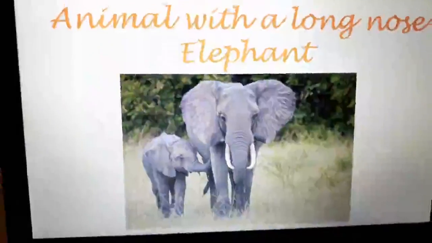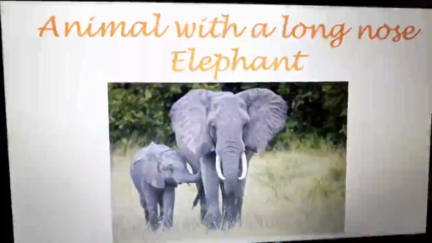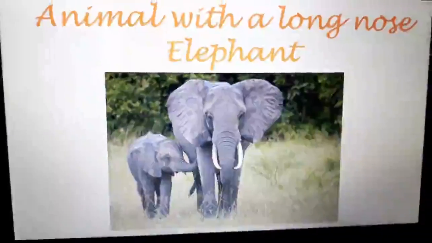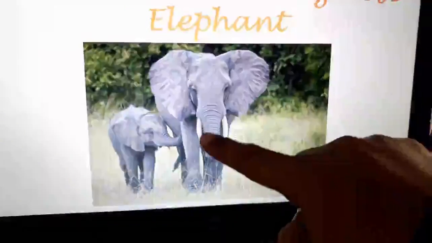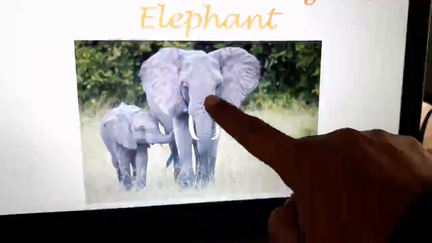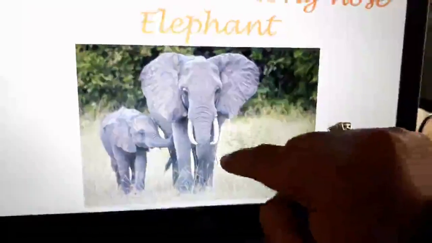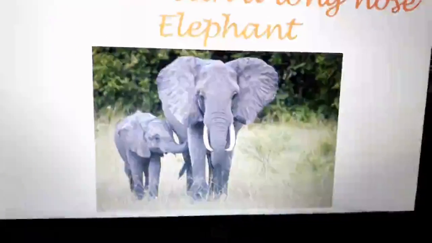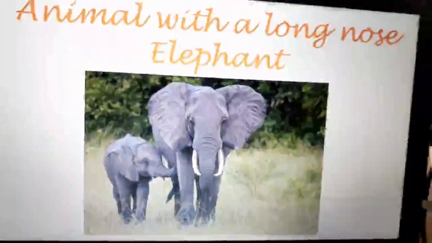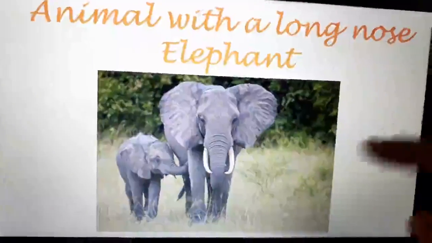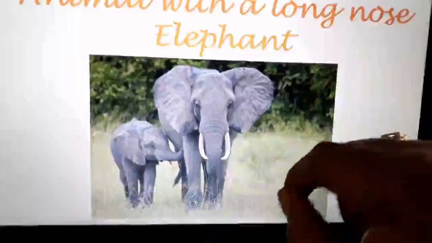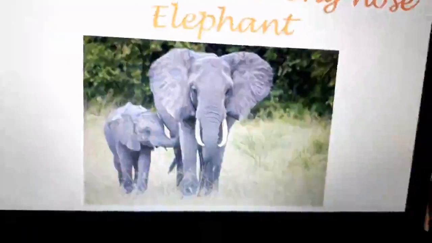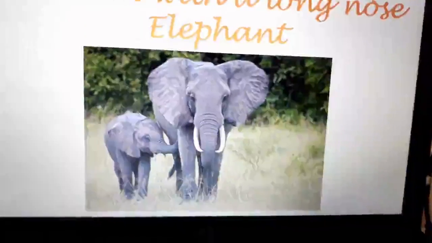Now, next we have is an elephant, an animal with long nose and ears. Isn't it? Can you see this trunk? This is the nose of an elephant. They hold things from here. And can you see these fan-like things? They are the ear of elephant. Can you see this baby elephant? They always hold mama's trunk or tail when they walk. And these are the long teeth. But they are not for eating. They are just ivory teeth here.